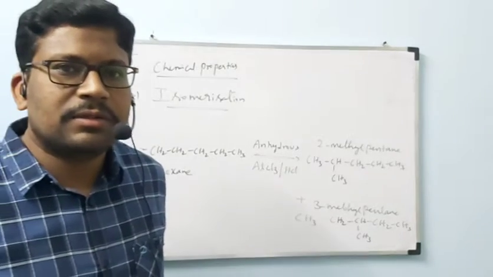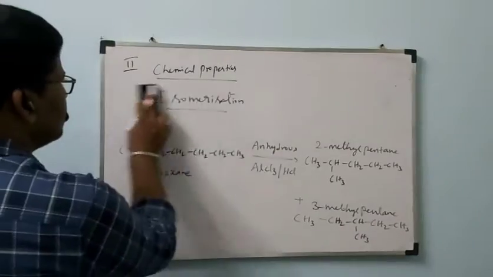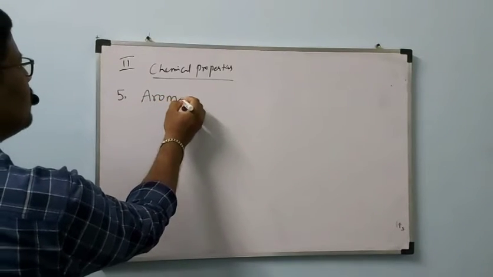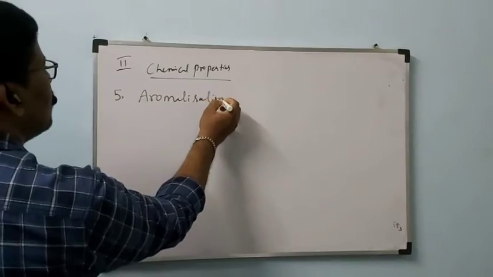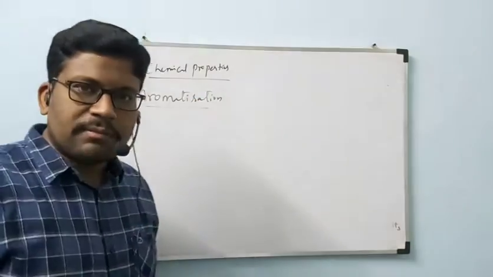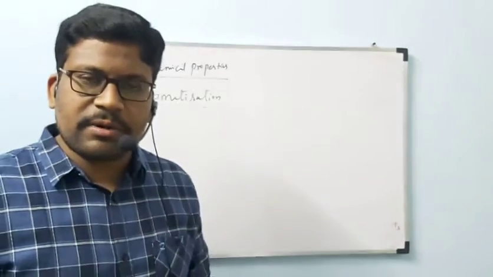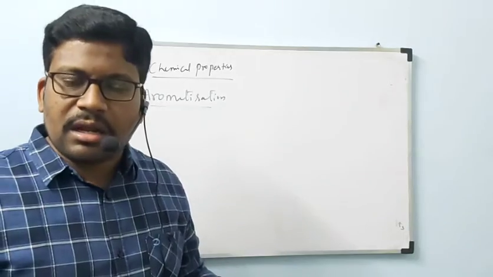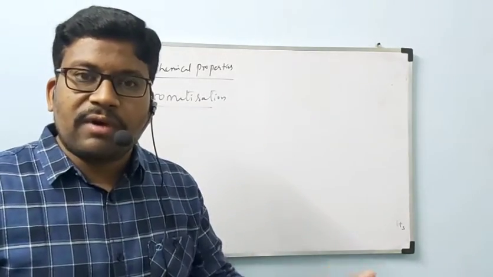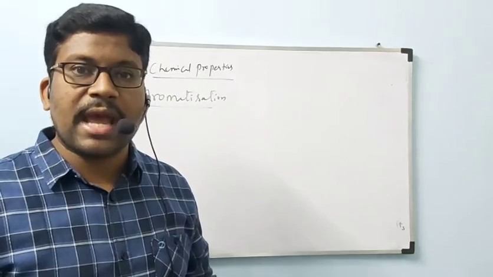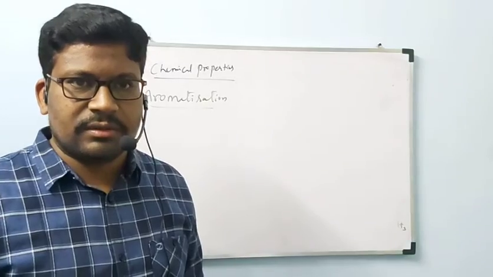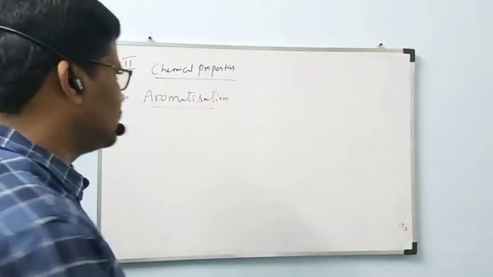Let us see the fifth chemical property. The fifth chemical property is aromatization. When a normal straight chain compound is converted to its isomers, that process is called isomerization. Like that, when a normal alkane undergoes reaction to form aromatic compounds, that is called aromatization. Let us see that aromatization.